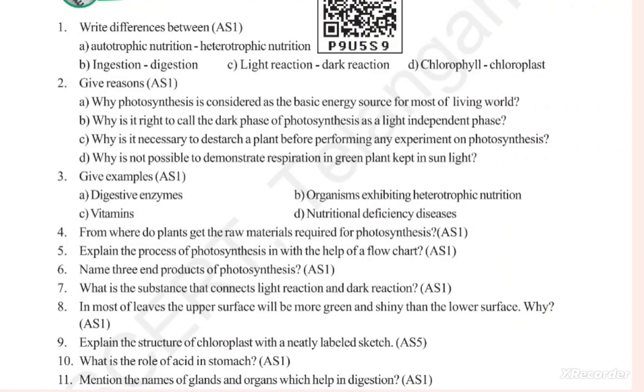So let's start what we learned today. Our first question is: write the difference between autotrophic nutrition and heterotrophic nutrition.